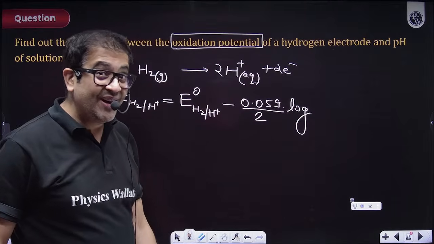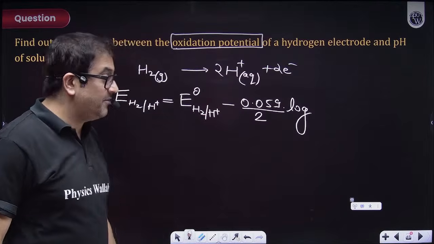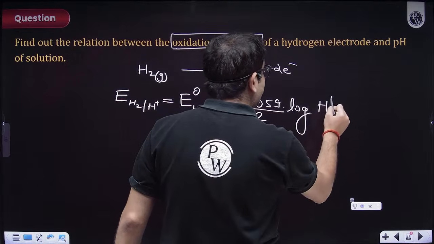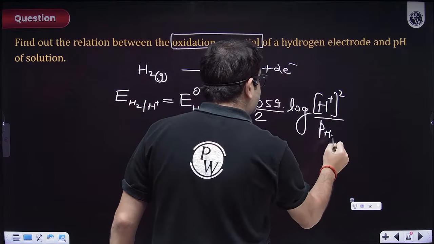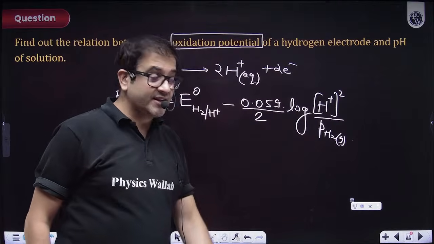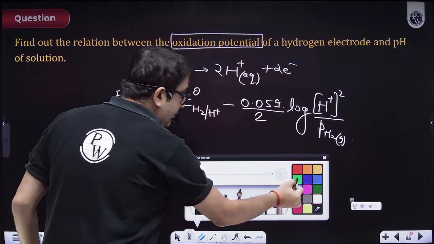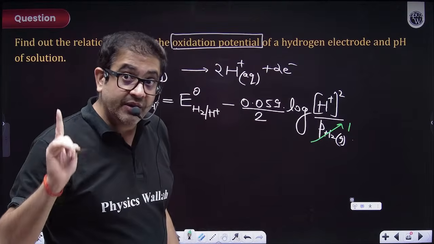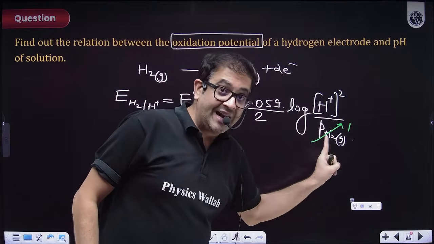Now, pure solid and pure liquid do not impact, but gaseous and ions do impact the equilibrium. So the reaction quotient value will be H plus ion concentration squared upon the partial pressure of hydrogen gas, because sometimes they even change this partial pressure of hydrogen gas. But for the time being, they are not giving anything about the gas, and we know this pressure at standard condition is 1 bar. But beta, if the question changes this, then correspondingly put that pressure value.